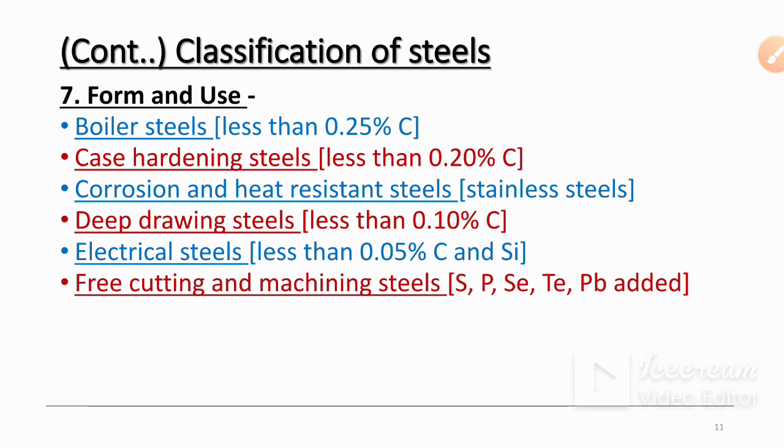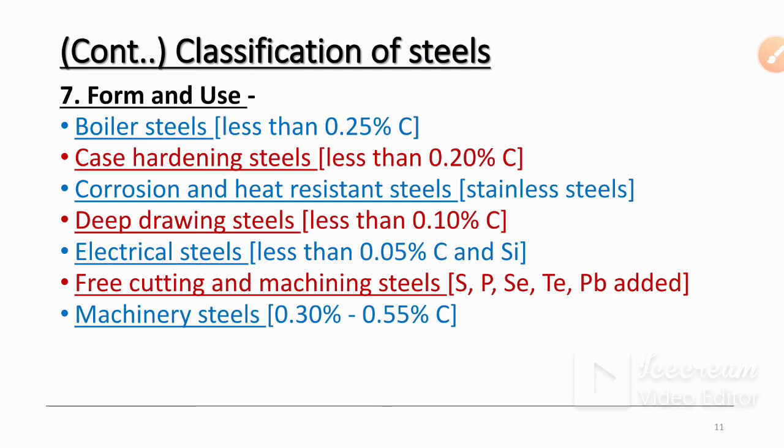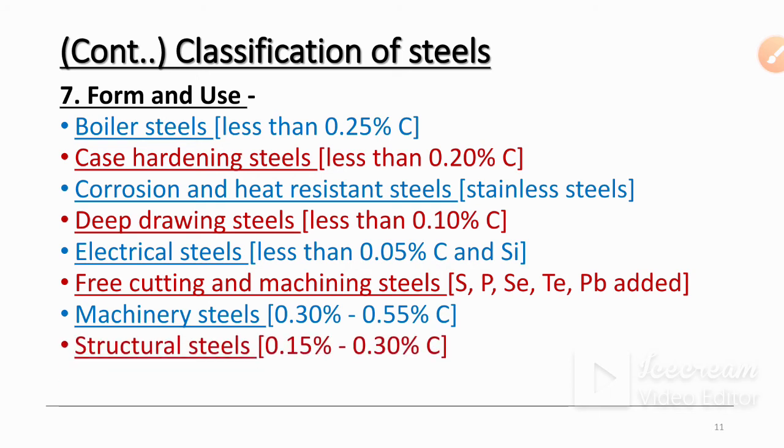So, free-cutting and machining steels, where sulfur, phosphorus, selenium and lead are added. Then machinery steels, which have 0.30% to 0.55% of carbon. As you know, the hardness of machine components or machine devices must be high, so the percentage of carbon is more here. Then structural steels, with 0.15% to 0.3% of carbon.